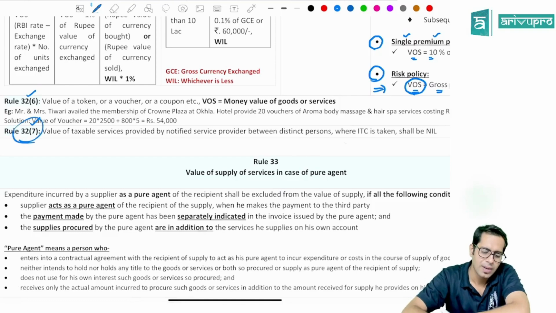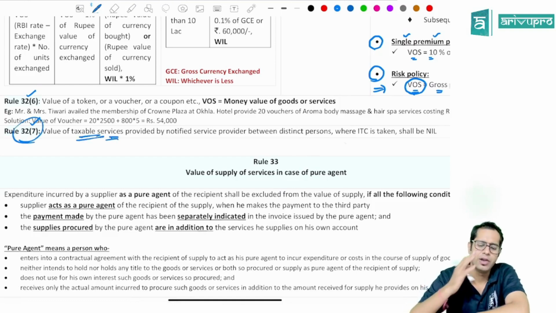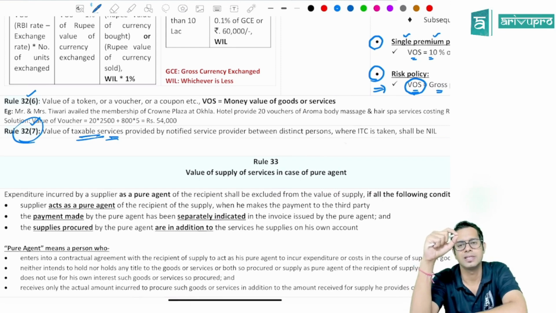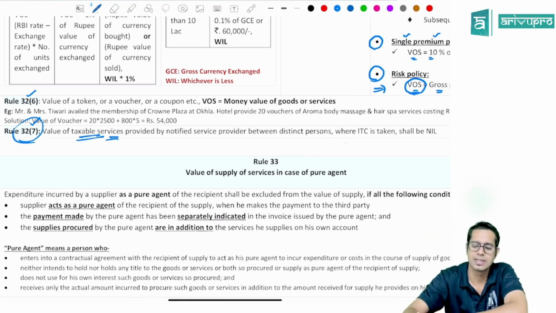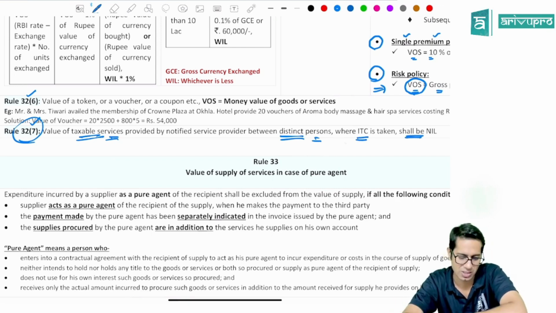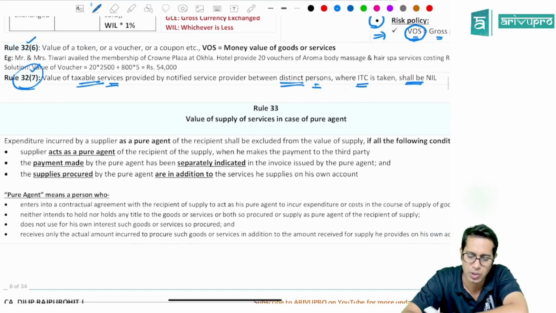Rule number 32.7, they say, taxable if notified services provider supplies services to a distinct person where ITC is taken by them, the value of supply will be taken as nil. So it is not applicable in all the cases. It is applicable only in some scenarios.